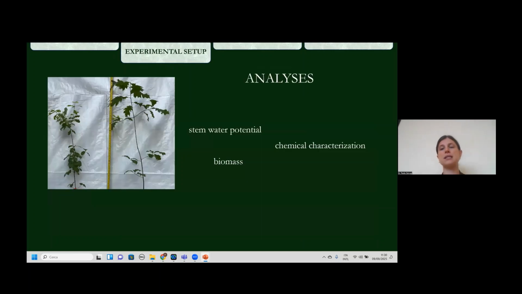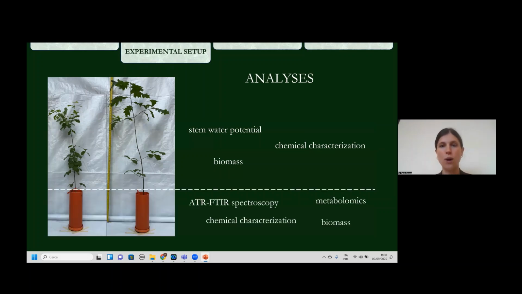Our measurements included some analysis on the leaves, like stem water potential, chemical characterization, and biomass, in order to give a complementary picture to the above ground parameters. While on the roots, we calculated biomass, we performed the chemical characterization, and we did metabolomics and FTIR spectroscopy.